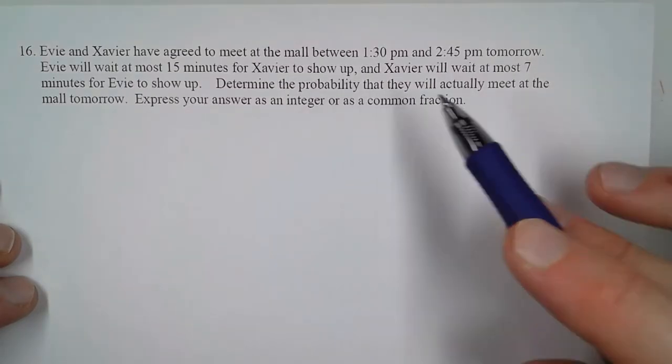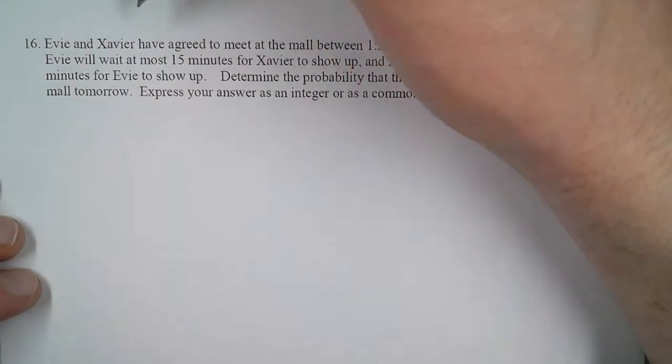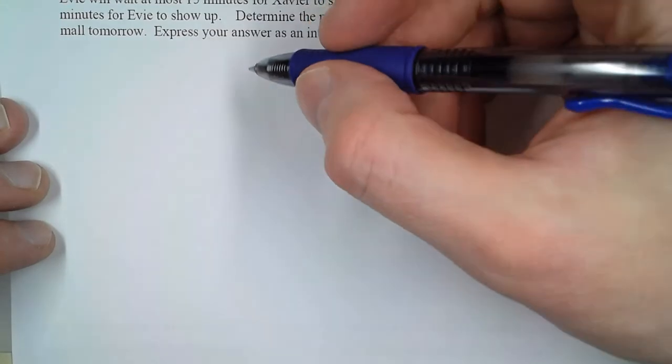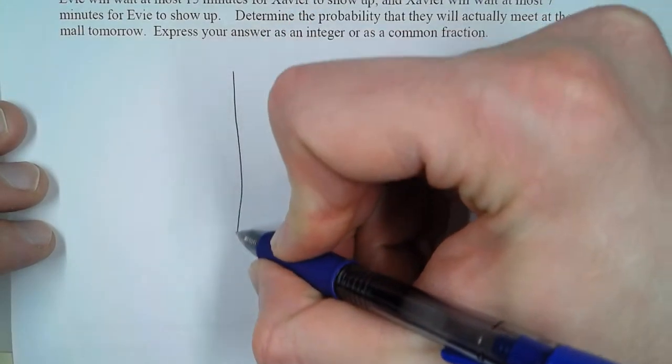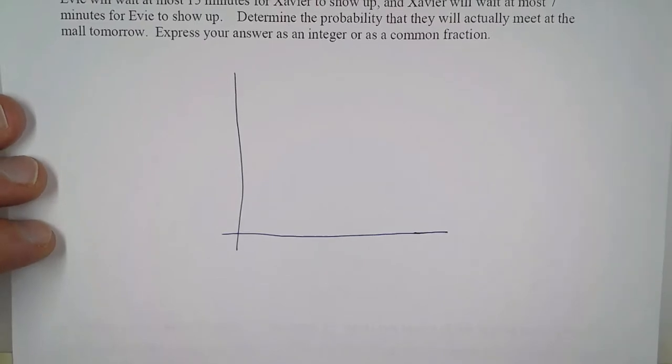Now, Evie and Xavier are totally independent of each other, so the time she arrives and the time he arrives has no effect. So the way we're going to do this, and the reason that this is a geometry question, is we're going to graph this, and we're going to express our probability as an area.